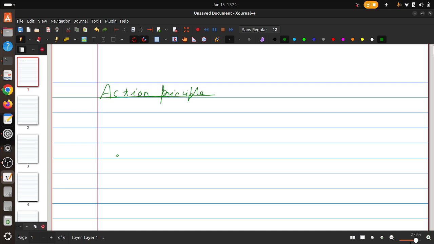So let's say again we have a particle that goes from point A to point B. Now imagine that we know where the particle is at point A and where the particle is at point B. So we know the initial and final points, but we don't know the trajectory of the particle.